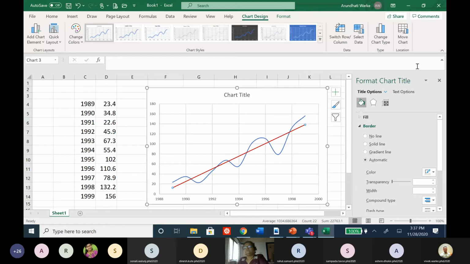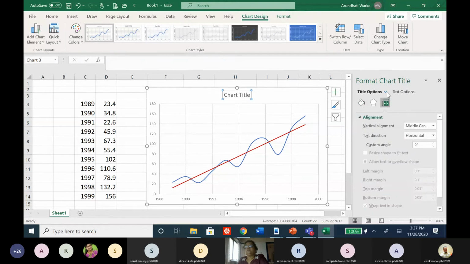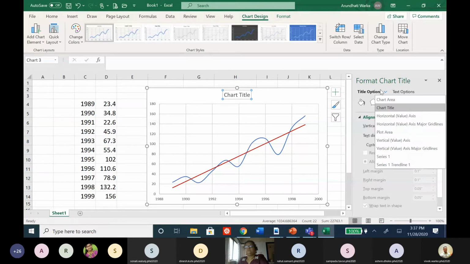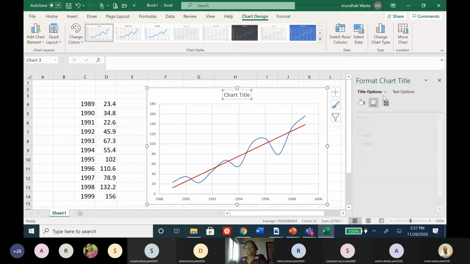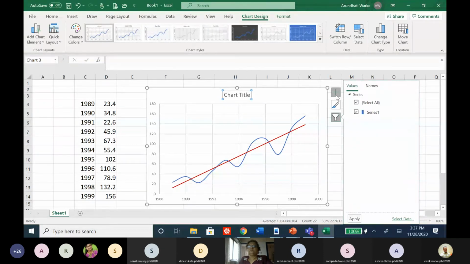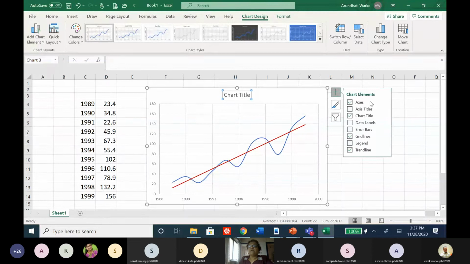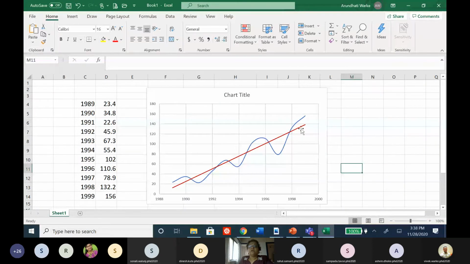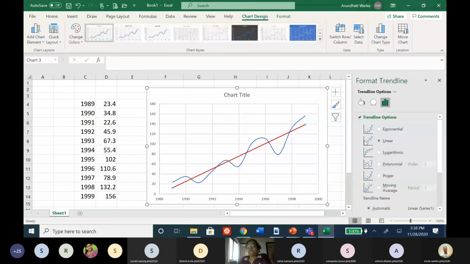We can give chart title and so many things we can do. You can add axis and axis titles, whatever you want, you can do it. But here I want to select this. This is okay. This is a linear curve. Now I want a polynomial. So I will select polynomial. Of degree 2 is automatically coming.